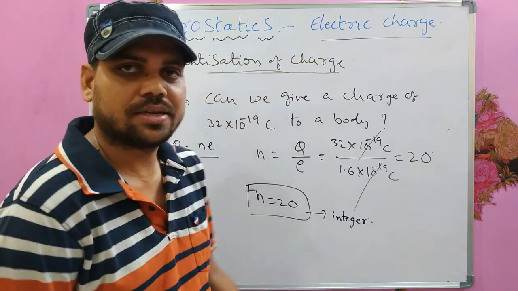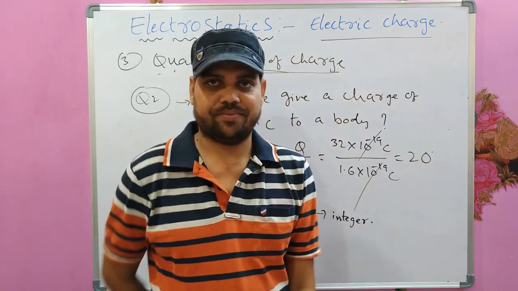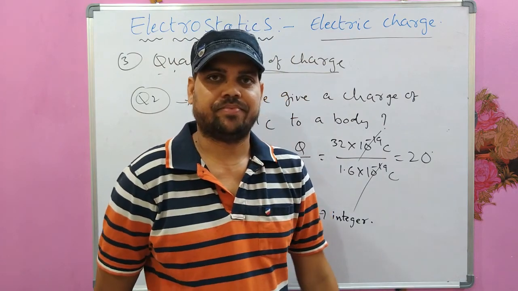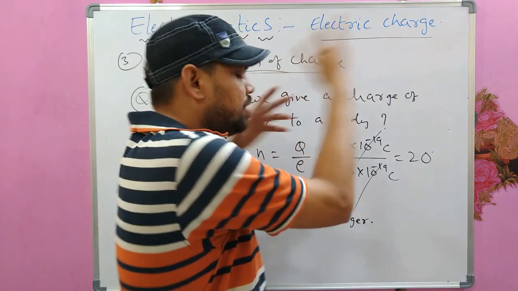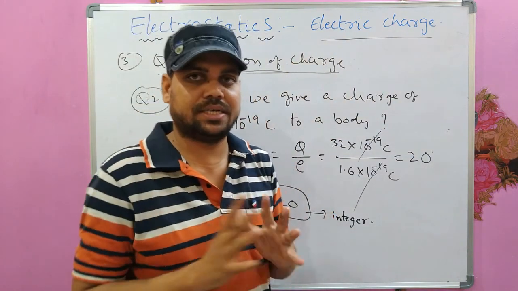Which is an integer, which means you can give this much of charge to your body, because N is an integer. See, if N is not an integer, you cannot give that charge to your body, because Q must be equal to Ne and N must be an integer.